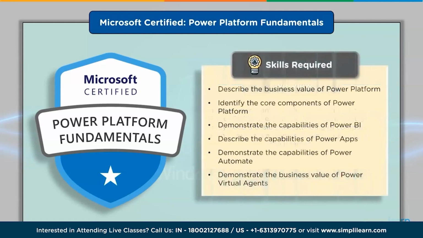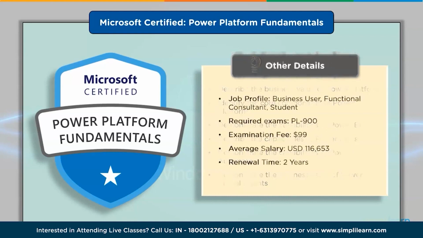And the skill set required for this certification are describe the business value of Power Platform, identify the core components of Power Platform, demonstrate the capabilities of Power Platform, describe the capabilities of Power Apps, demonstrate the capabilities of Power Automate, demonstrate the business value of Power Virtual Agents. This certification is perfect for job roles like business user, functional consultant, student, and its exam code is PL-900. The examination fee for this exam is 99 USD and its renewal time is 2 years.